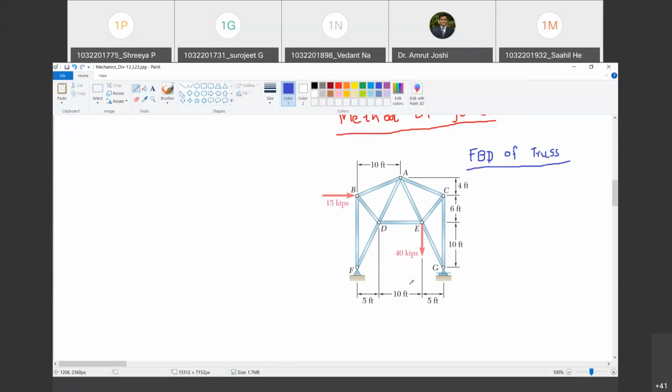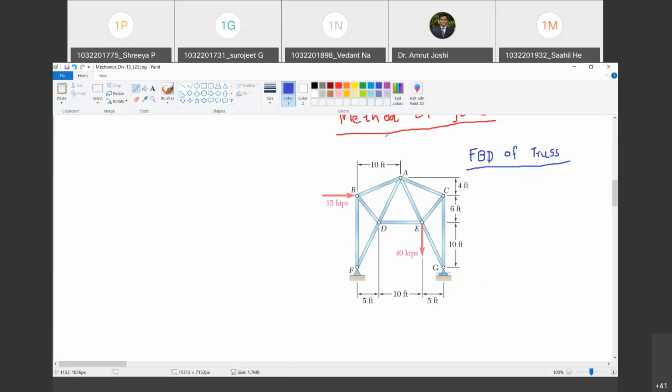What else is to be shown? The forces of 15 kips and 40 kips, kilopounds. Are you with me? Yes, sir. KIPS, that is kilopounds. These must be shown. Why these must be shown? Because they are applied by external body on the truss. Happy? Yes, sir. There may be some hook here to which the weight is attached, or a person may be climbing on this structure and that person's load is 40 kips, something else. But it is definitely not from within the truss. Are you with me? Yes, sir.